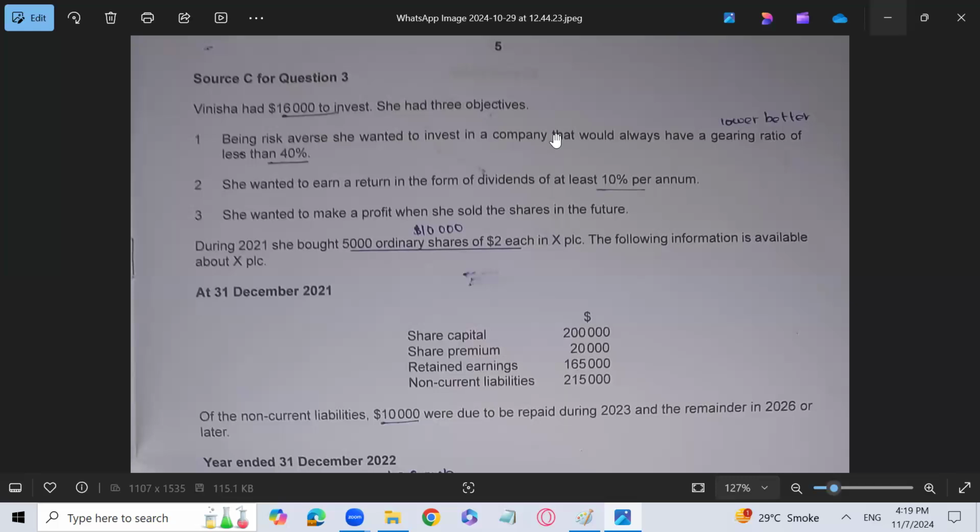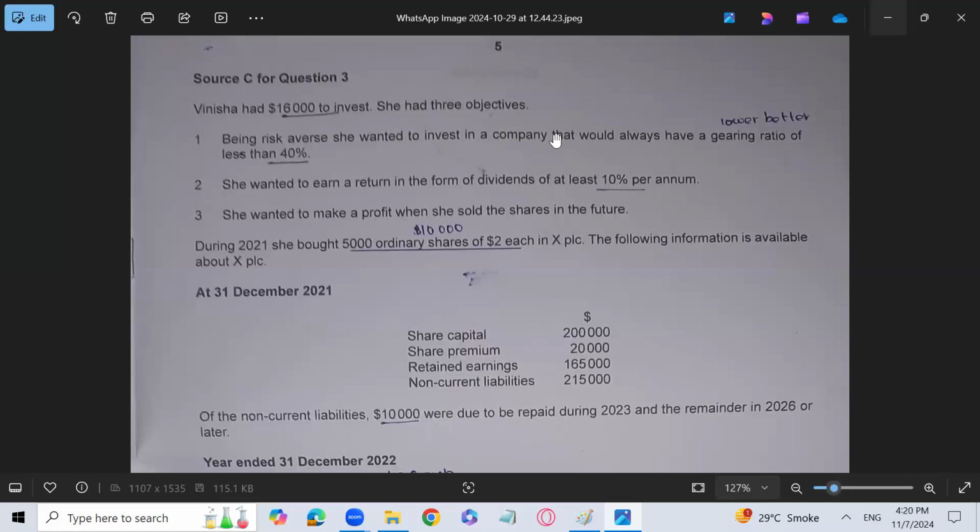So the gearing ratio will be a factor. We have to calculate the gearing ratio to decide whether we should invest in that business or not. Because Manisha wanted to invest in such a company in which the gearing ratio should be less than 40%. So obviously, we have to calculate the gearing ratio, and if it is higher than 40%, we will not invest in the company.